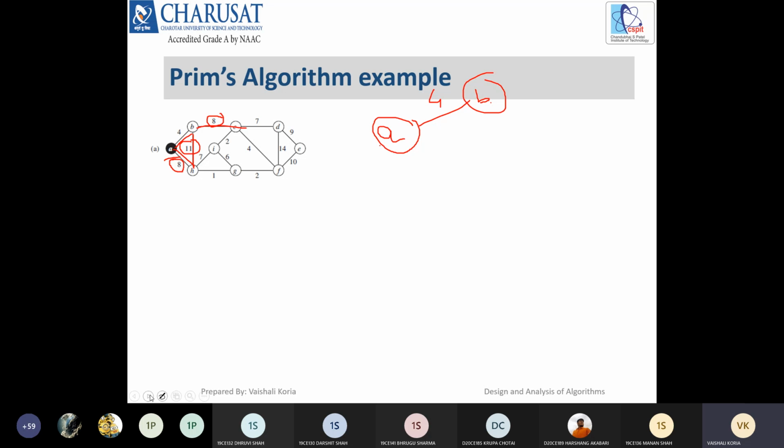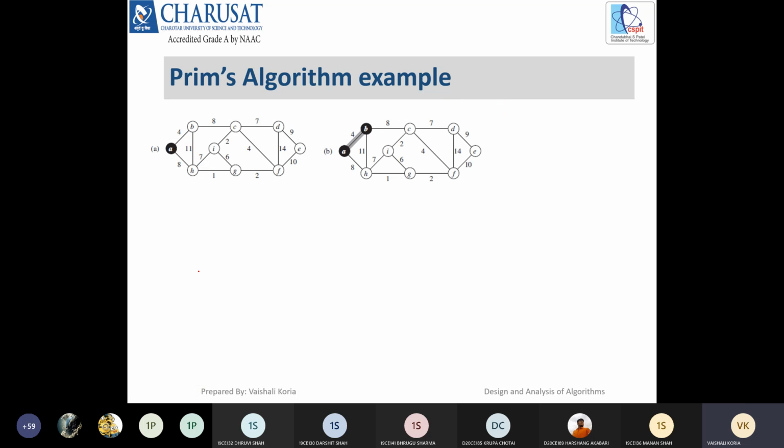Now we'll construct a minimum spanning tree step by step. First AB will be chosen. In the next step BC is chosen. You can also choose AH, that would also be correct.